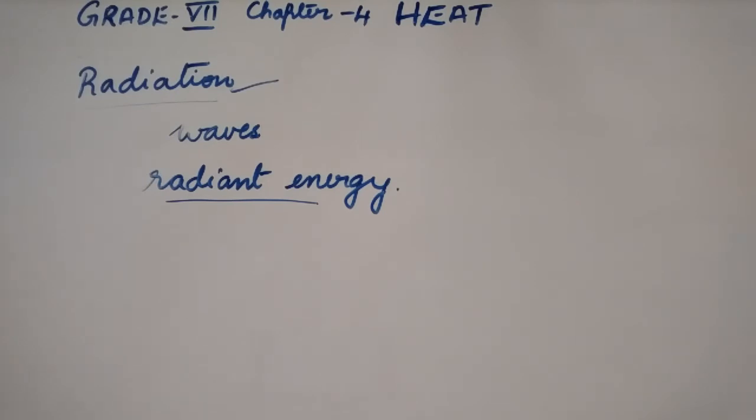So let us next see the applications of radiation. So radiation has applications in many of our day-to-day life situations. During summers, we feel comfortable wearing light colored clothes. In winter, wearing dark colored clothes keeps our body warm.